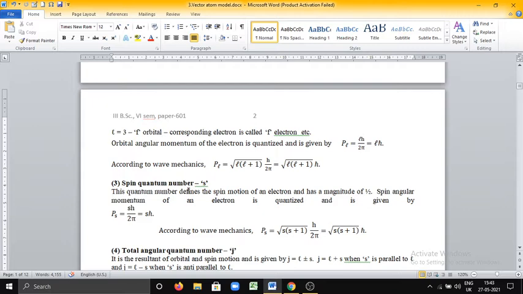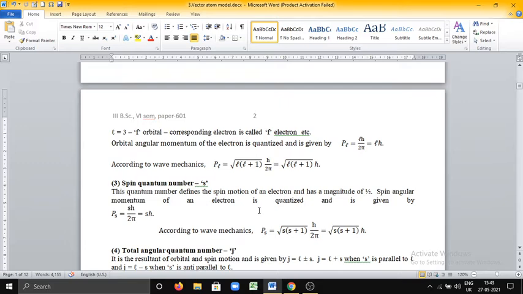Another quantum number, spin quantum number. Already we know that electron in an orbit possesses both orbital motion as well as spin motion. To specify the spin motion, this quantum number was introduced. This quantum number defines the spin motion of an electron and has a magnitude of half. This means spin quantum number can take only two values, either plus half or minus half.